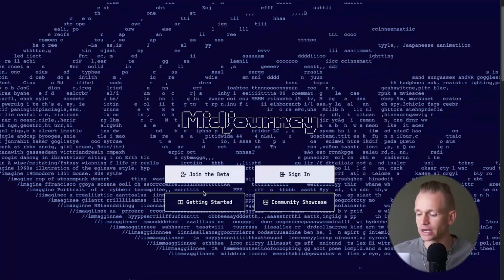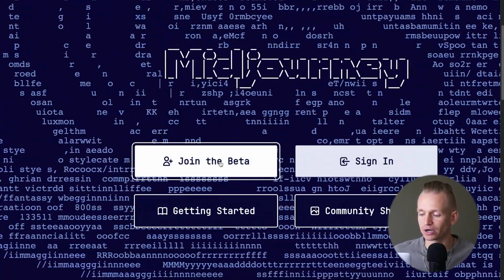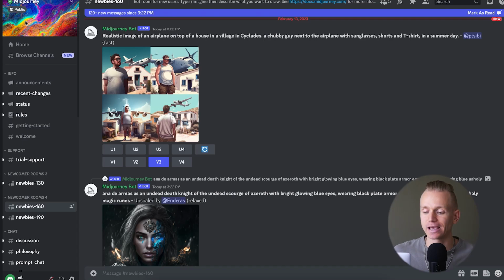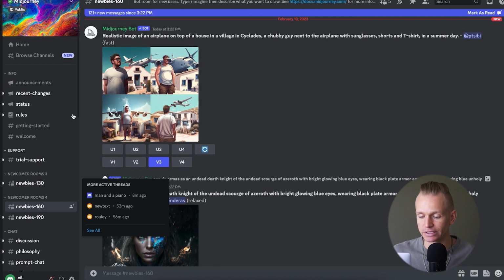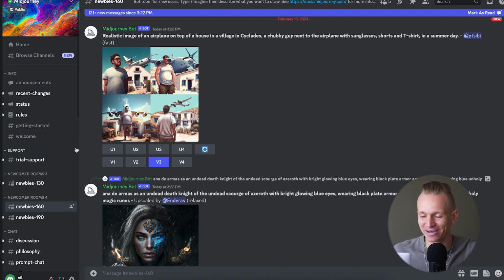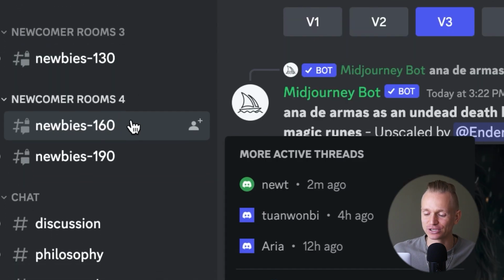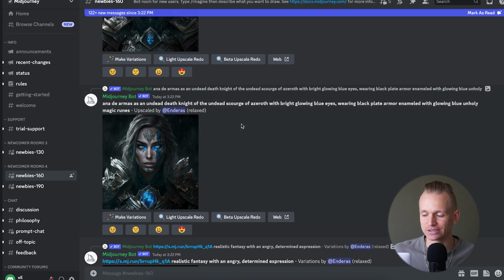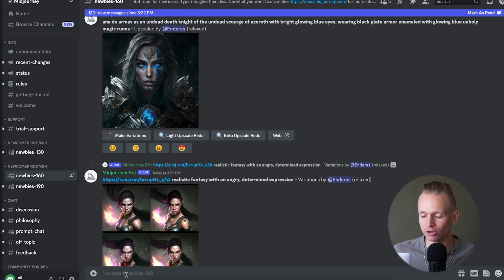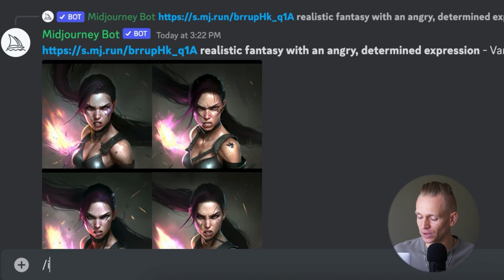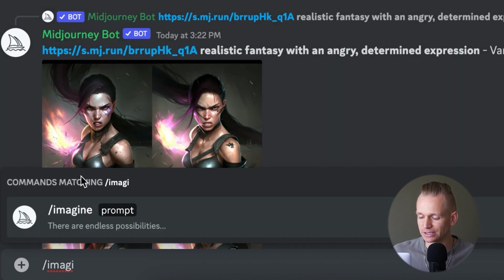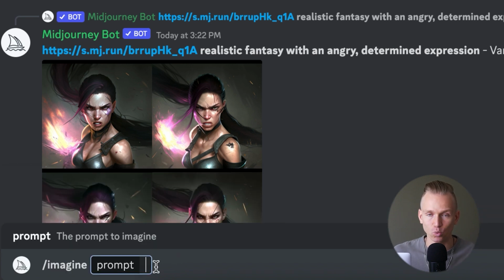So what you need to do is just go to the Midjourney website. I'll leave all of the links. What you want to do in here is press join beta, and then you'll just need to sign into Discord. Discord is sort of like a server, and on the server it's basically a chat if you've never used it. To make it very simplistic, it's a little bit more advanced than that, but basically here you can just join one of these newbie rooms, and you will see that a lot of people here are generating all of the different images. And all that you need to do is type in imagine. As you can see now, we have this prompt that comes up. So we press on this, and now we just put in whatever text we want.